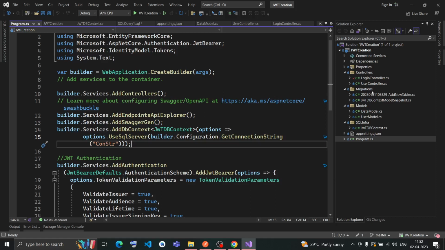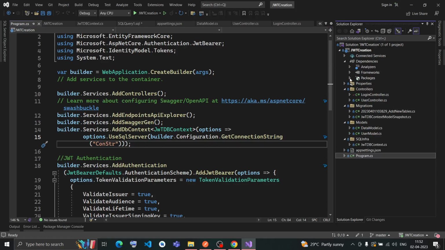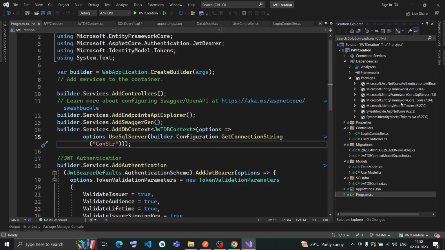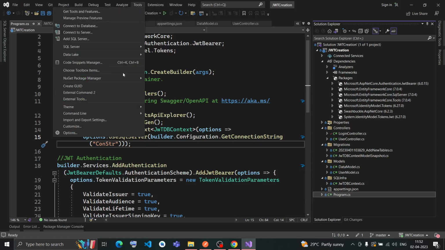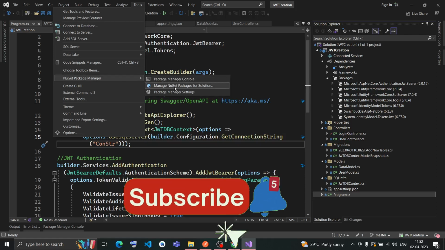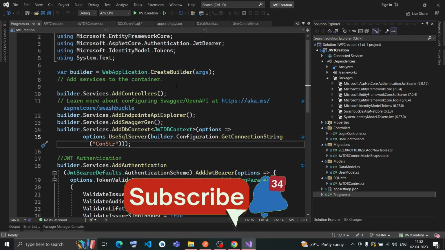So that is it. And these all are the packages you have to install. I hope you can see this. You have to install them from here: Tools, go to Tools, then NuGet Package Manager, and then Manage NuGet Packages for Solution.